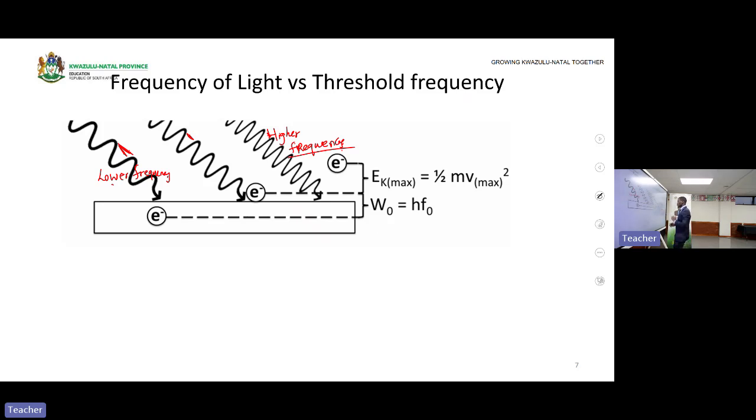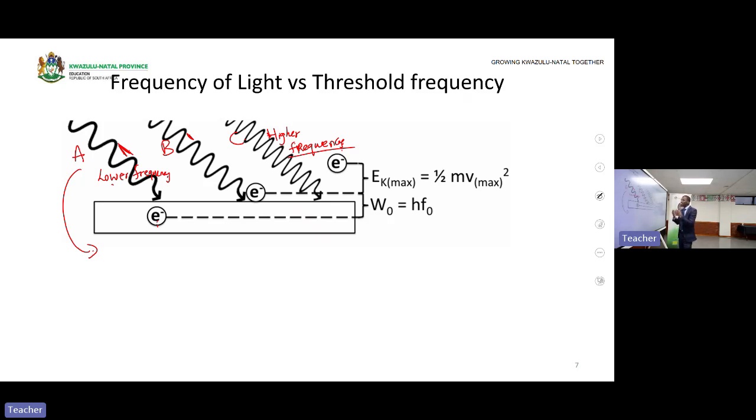Okay, and there's this one. Then all these 3 lights are shining on what? On a metal. Let's start with this one: light A, light B, light C. If light A is shining on a metal, you see it's shining on a metal, but this electron is not emitted. What does this mean? It means that if light A is shining on a metal, it provides an electron with an energy, but the energy is less than what?